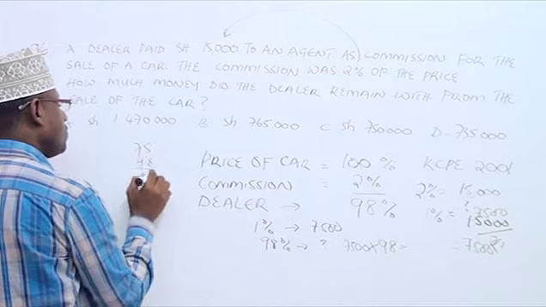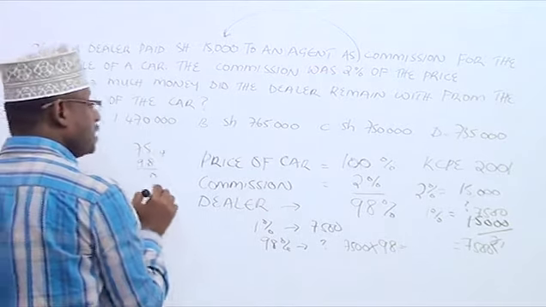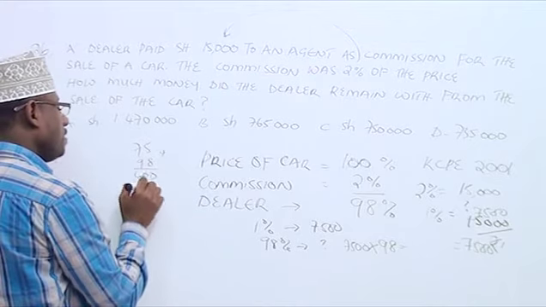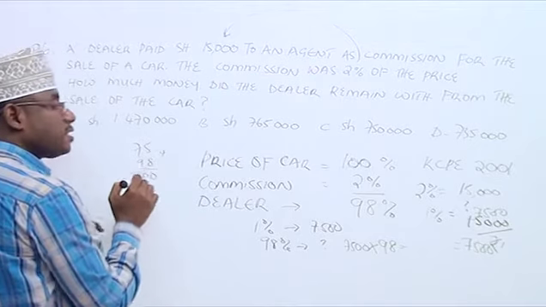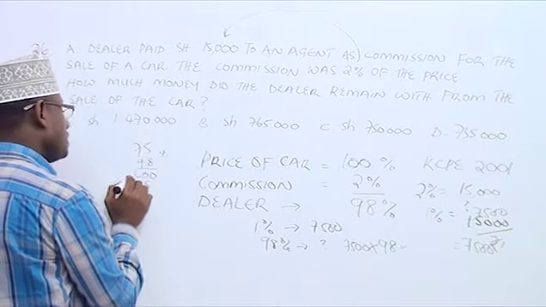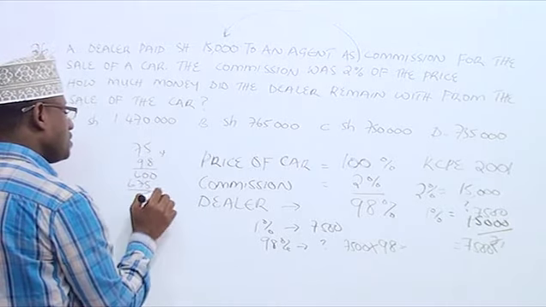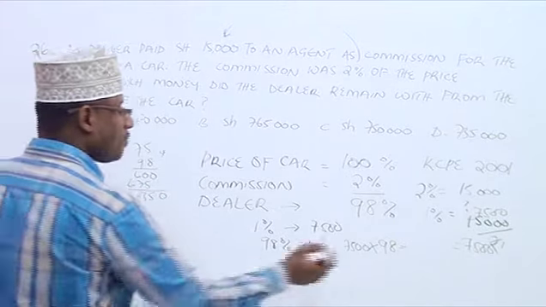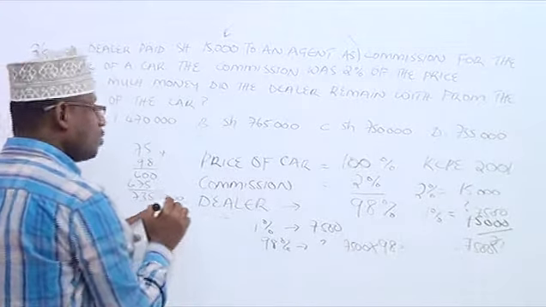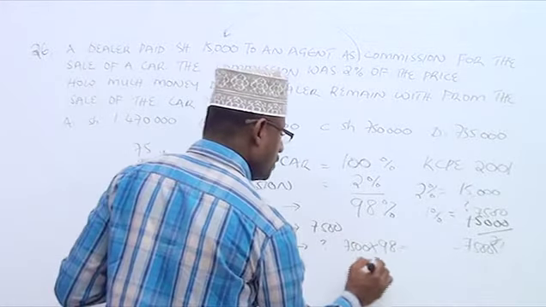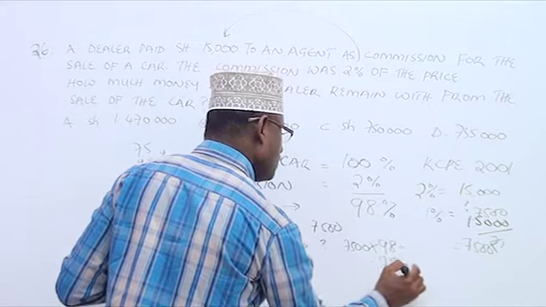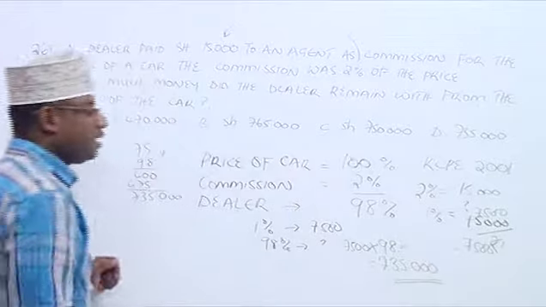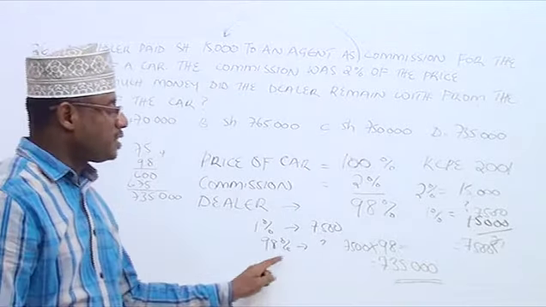5 times 8 is 40, carry 4. 7 times 8 is 56, plus 4, 60. 5 times 9 is 45, carry 4. 7 times 9 is 63, plus the 4 we've carried is 67. So it's 0, 5, 3, 7. And then we have two zeros. So we have 735,000. This is the much the dealer remained with, if you go for 98%.